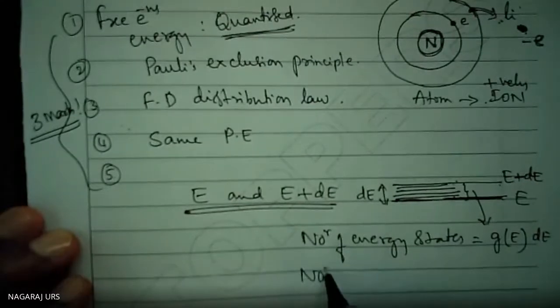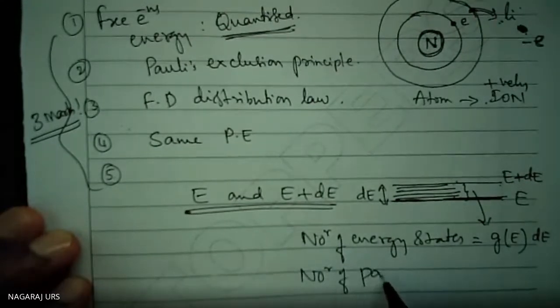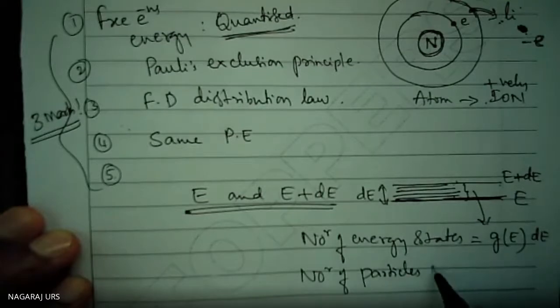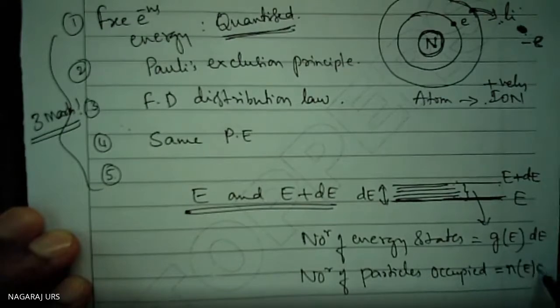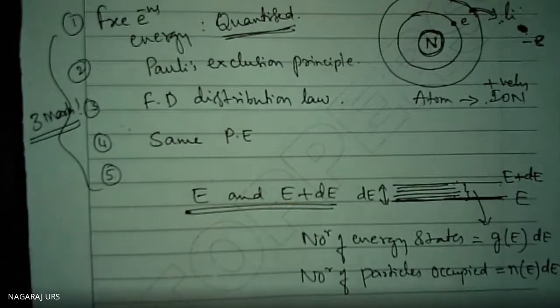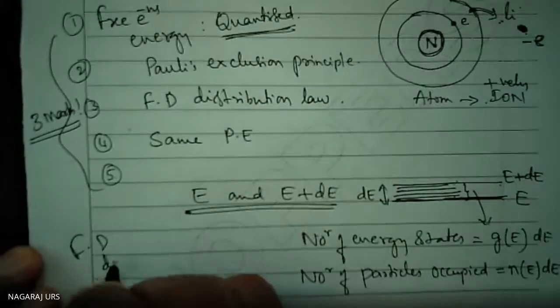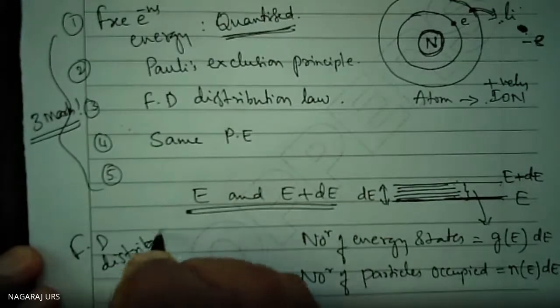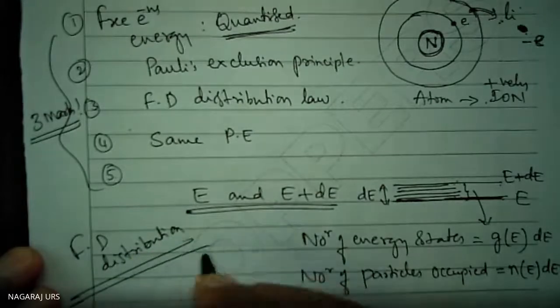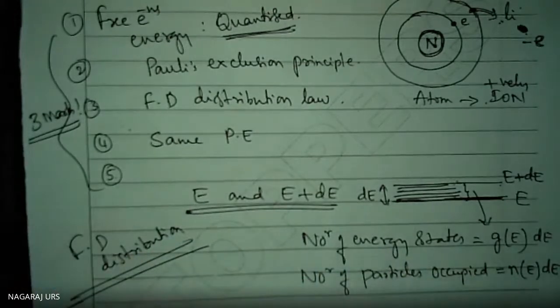Number of particles, if you want to write, means the number of electrons occupied. Number of particles occupied, that I can write as N(E)dE. Now I am supposed to write both the concepts, g(E) and f(E), that is the Fermi-Dirac distribution, nothing else. This is called by the name the Fermi-Dirac distribution.